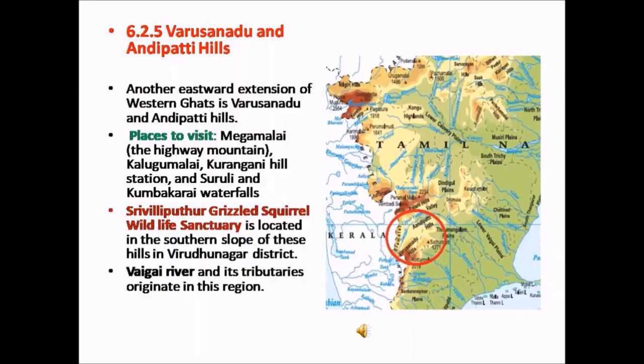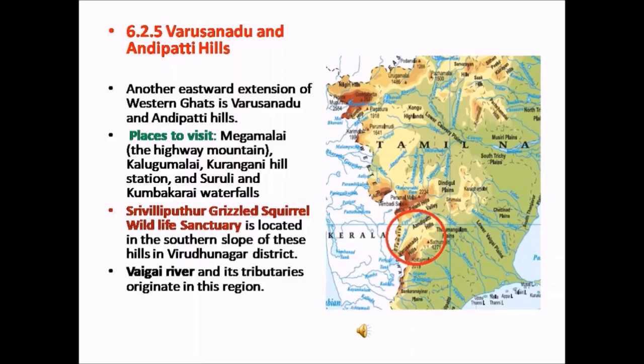Varsanadu and Andipatti Hills. Here in this map, I have encircled the Varsanadu and Andipatti Hills. You can see these hills extend towards east. That is, like the Palani Hills, these hills also extend for some distance towards east. Therefore, the another eastward extension of the Western Ghats is Varsanadu and Andipatti Hills.